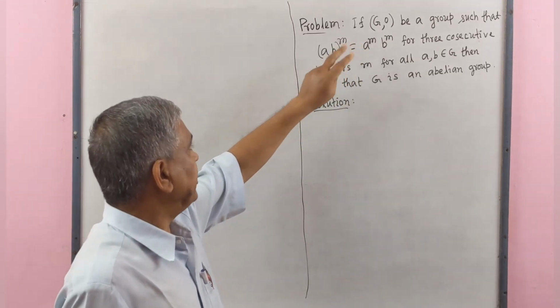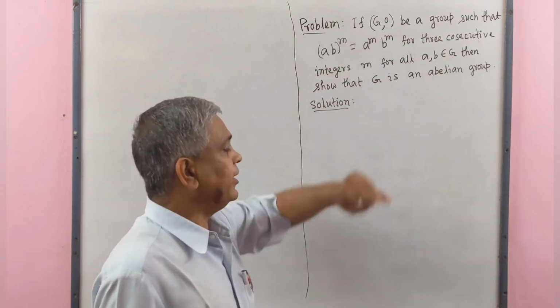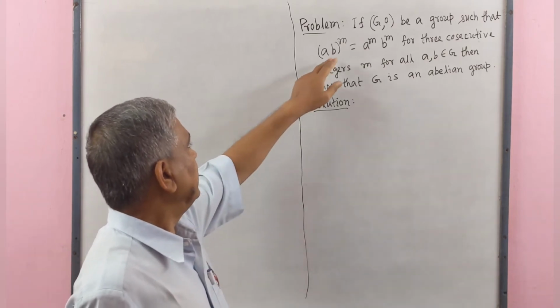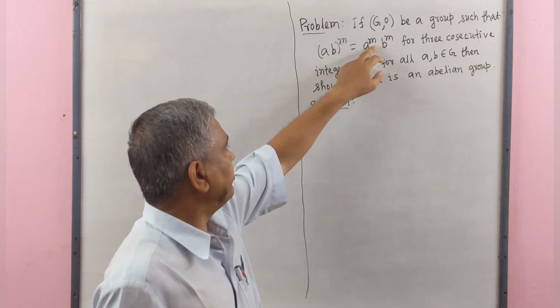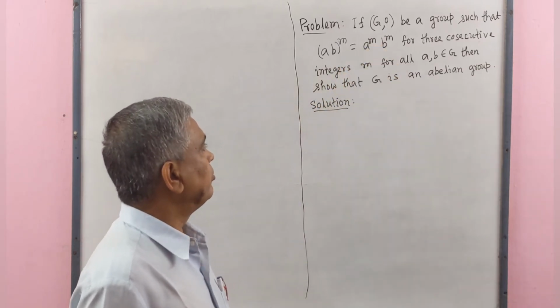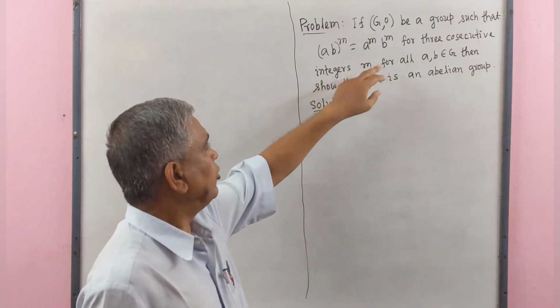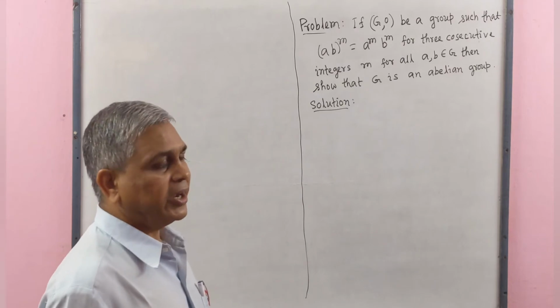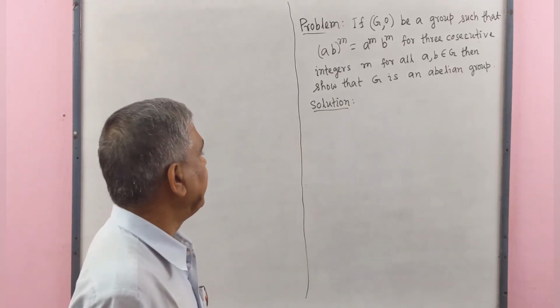Now we solve the next problem. If G with the given binary operation is a group such that (ab) to the power m equals a to the power m b to the power m for three consecutive integers m, for all a, b belong to G, then show that G is an abelian group.